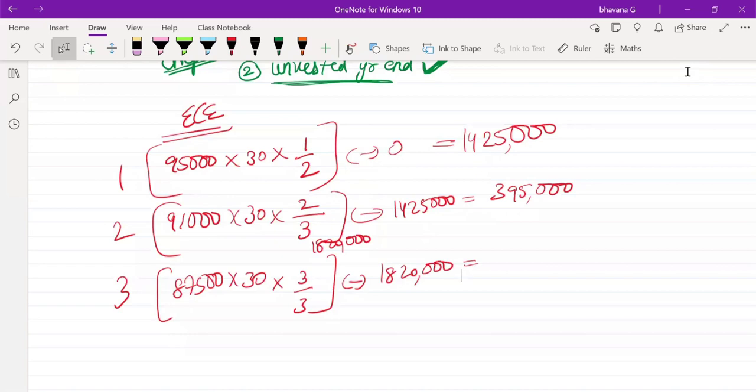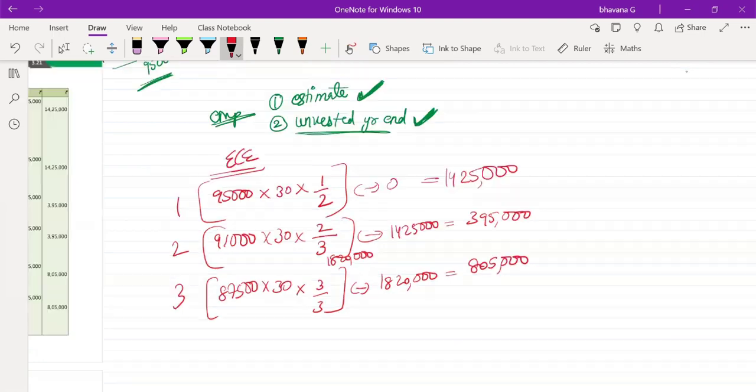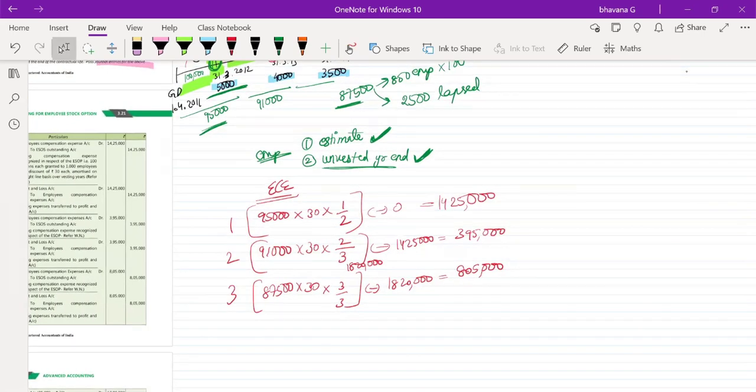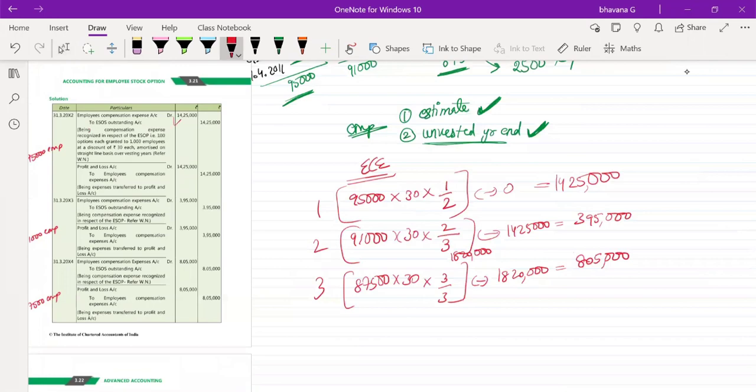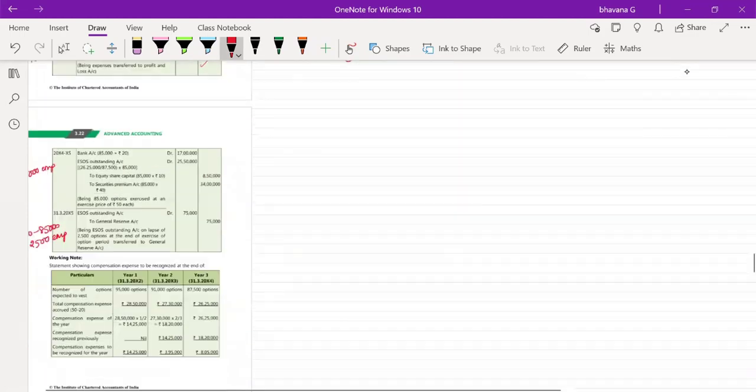Okay, 87,500 into 30 minus 18,20,000. 8,05,000 is the third year expense. This is one of the most difficult questions in the chapter. Before your exam, it's easy only if you understand the concept. There's no big concept, but this is asked in the question, and this is a good question. So first year it was 14,25,000. Second year 3,95,000. Third year 8,05,000.